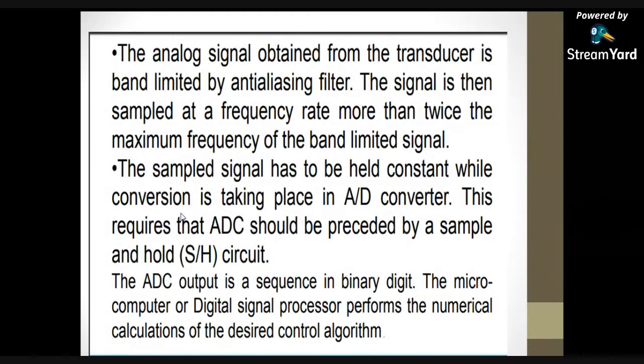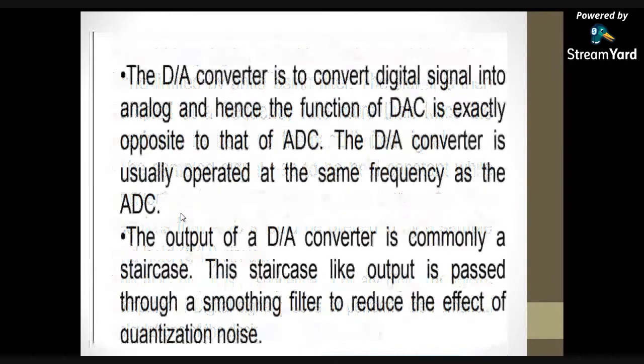The analog signal obtained from the transducer is band limited by the anti-aliasing filter. The signal is then sampled at a frequency. What is the sampling rate? You have already studied this in the subject called ADC. It is sampled at a frequency more than twice the maximum frequency of the band limited signal. This sampled signal is then given to the analog to digital converter, which converts the analog signal into digital.